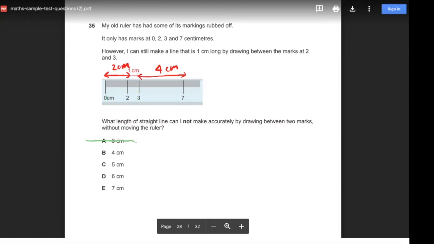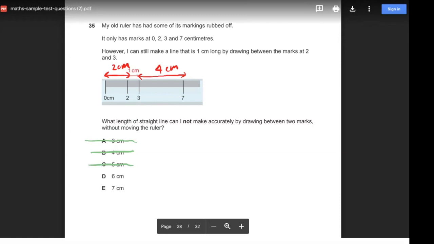If I look at 4 centimeters, yes, I can get 4 centimeters just by looking between 3 and 7. So that is not the correct answer. 5 centimeters: yes, I can get that if I just go between 2 and 7. So that is not the answer. And then option D, which is 6.